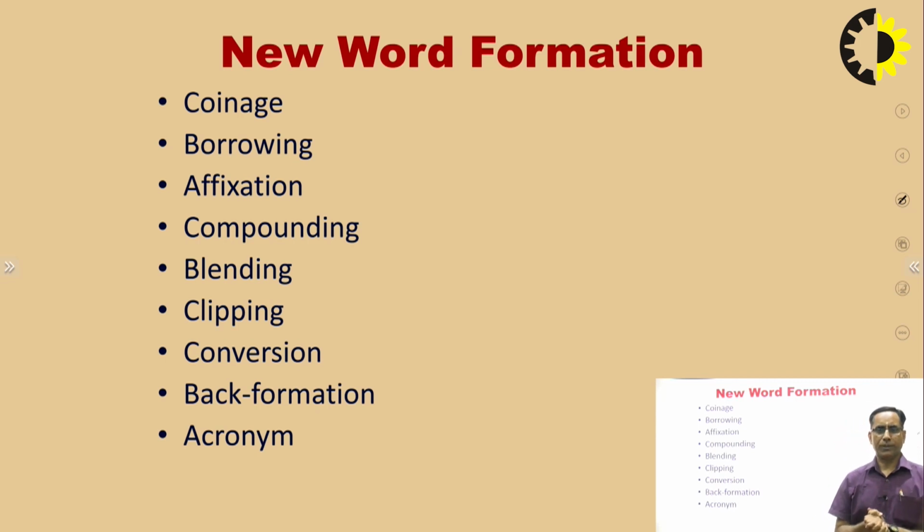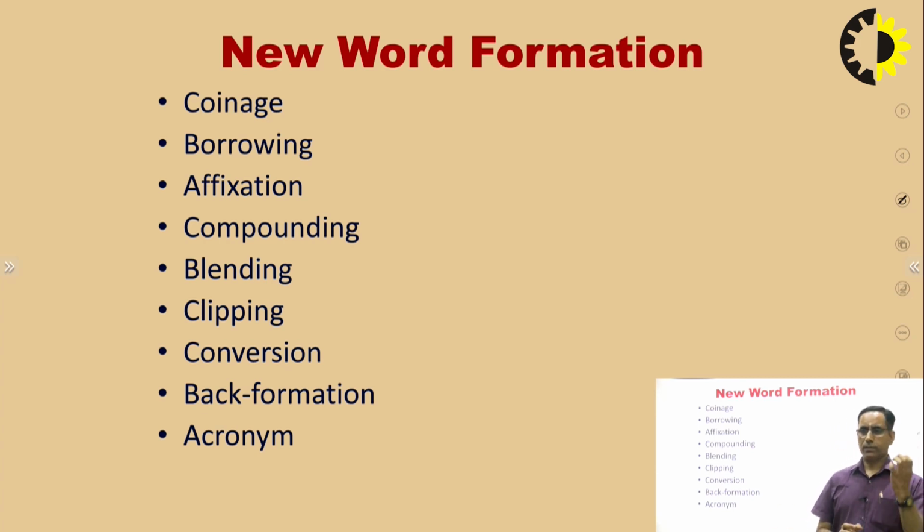Yes, this is the most important thing. New word formation. How to coin, how to make new words. Here we will have to check, although many rules are there, but the most important rules I have dictated here. We will discuss them. So whenever we form new words, there are some ways.